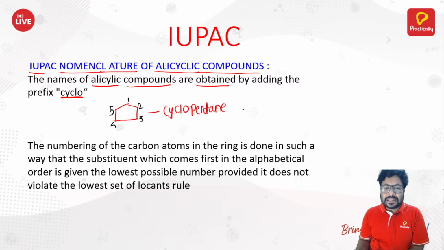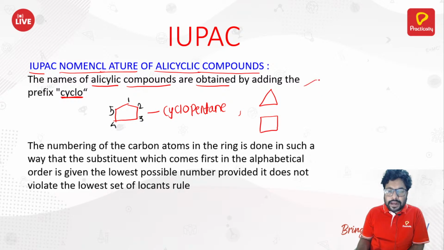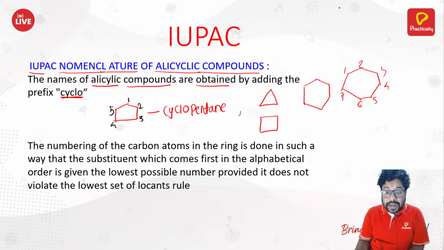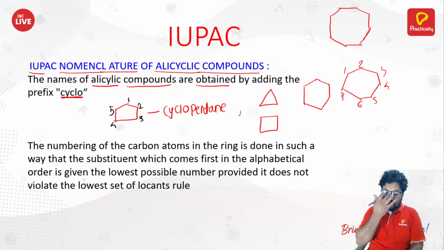And otherwise, other things I have already told you. See, this is cyclopropane, this is cyclobutane, right? This is what? Cyclohexane. Then you have this, 1, 2, 3, 4, 5, 6, 7. This is cycloheptane. Then you have this. What is this? Cyclooctane. So just like that, that is how you put a cyclo before their names.